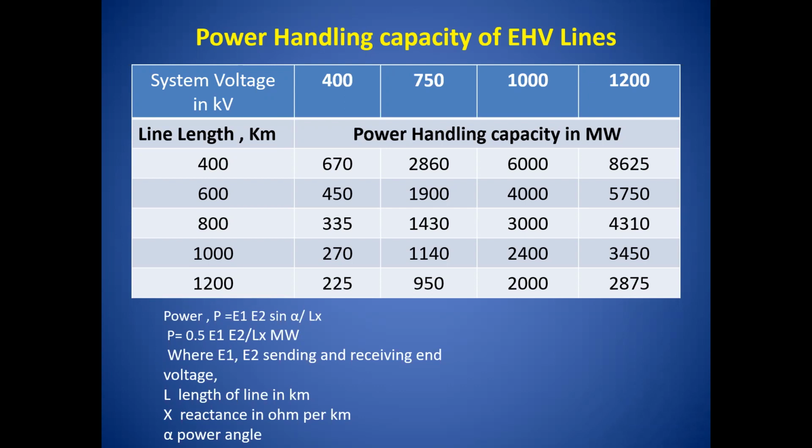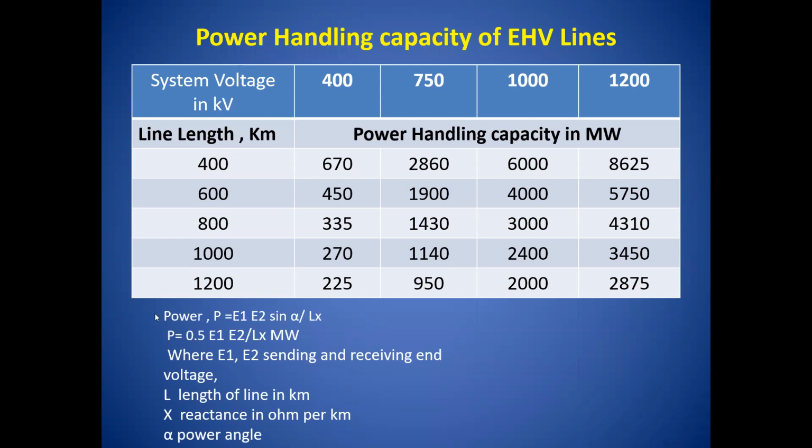In the previous lecture, we came to know one formula: power P is equal to 0.5 E1 E2. If E1 and E2 are the same, meaning the sending end voltage and receiving end voltage are the same, then P is equal to 0.5 E square upon L into X, where L is the length of the transmission line in kilometers and X is the reactance of the transmission line per kilometer. So this much power can be transmitted from the sending end station to the receiving end station in megawatts.